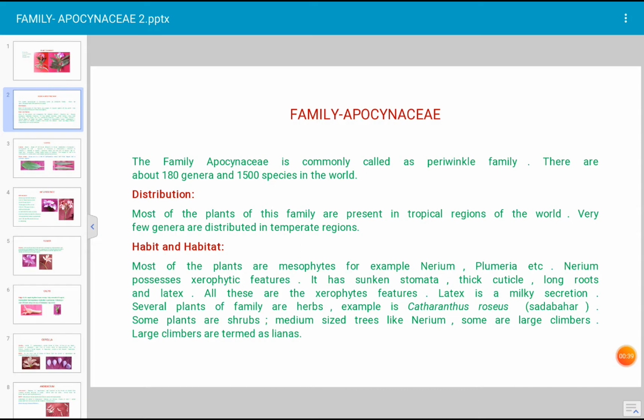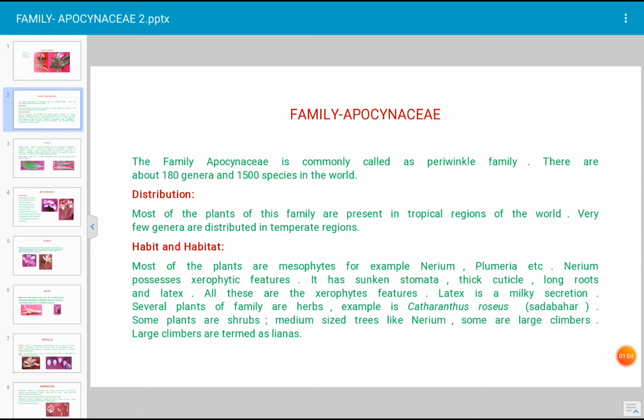There are about 180 genera of this family and 1500 species distributed in the world. Most of the plants of this family are distributed in the tropical regions of the world, and very few genera are distributed in temperate regions of the world.